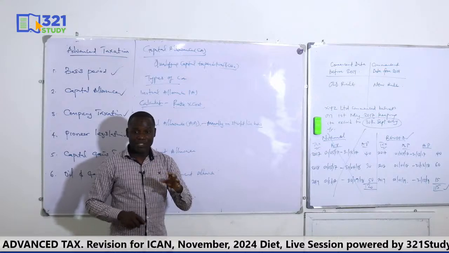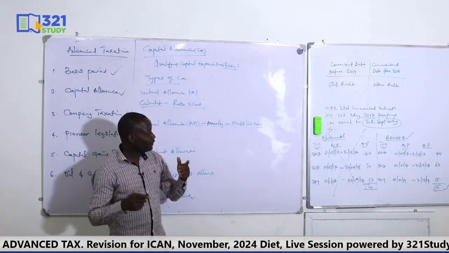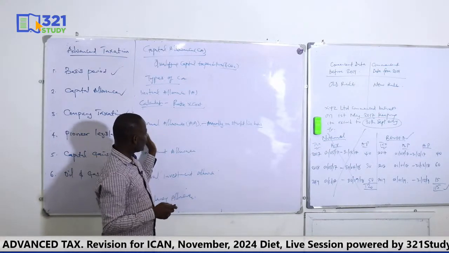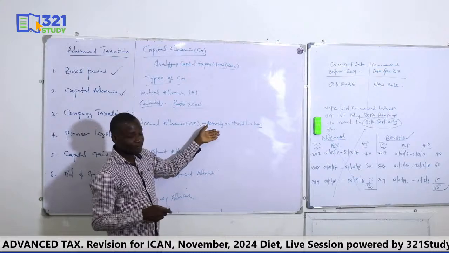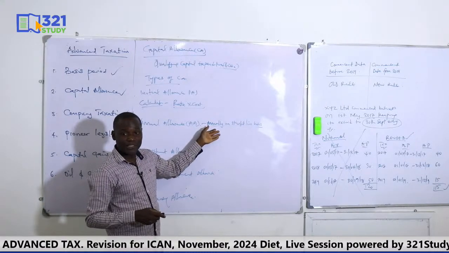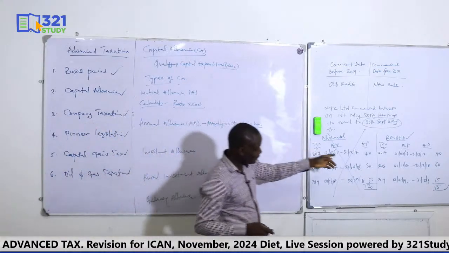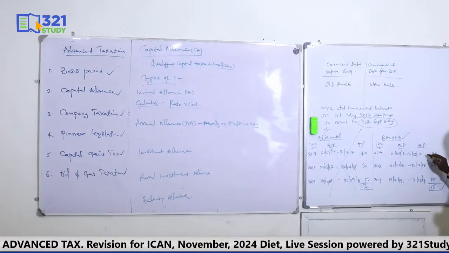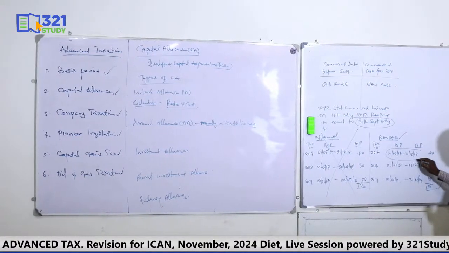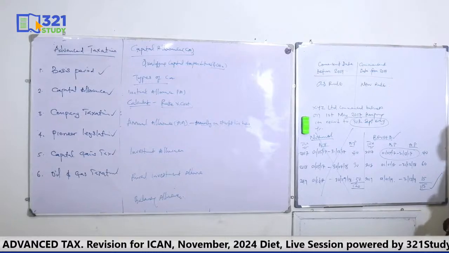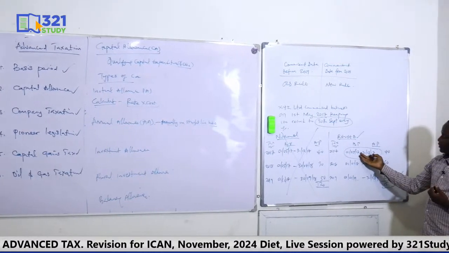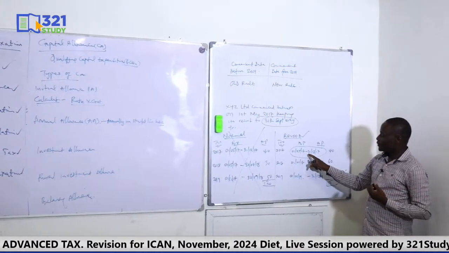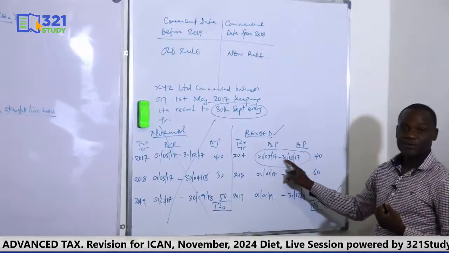Okay? The only way you have difference is if there is proration. Of course, you know, annual allowance must be prorated in line with the basis period for assessment, if it's a commencement question. So once it's a commencement question, like this one, you should know that in the first year, you may have a shorter period, just like this. This one is from the date of commencement to December. Obviously, this period is not up to 12 months.